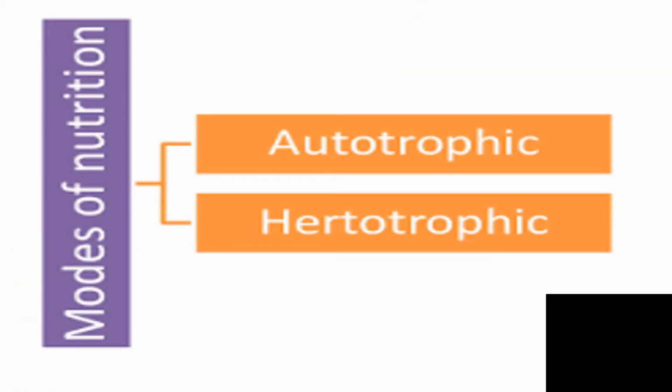On the basis of mode of nutrition, bacteria can be divided into two: autotrophic as well as heterotrophic. Autotrophs are able to prepare their own food, while heterotrophs depend on others for their food. They depend upon other living organisms for their food.